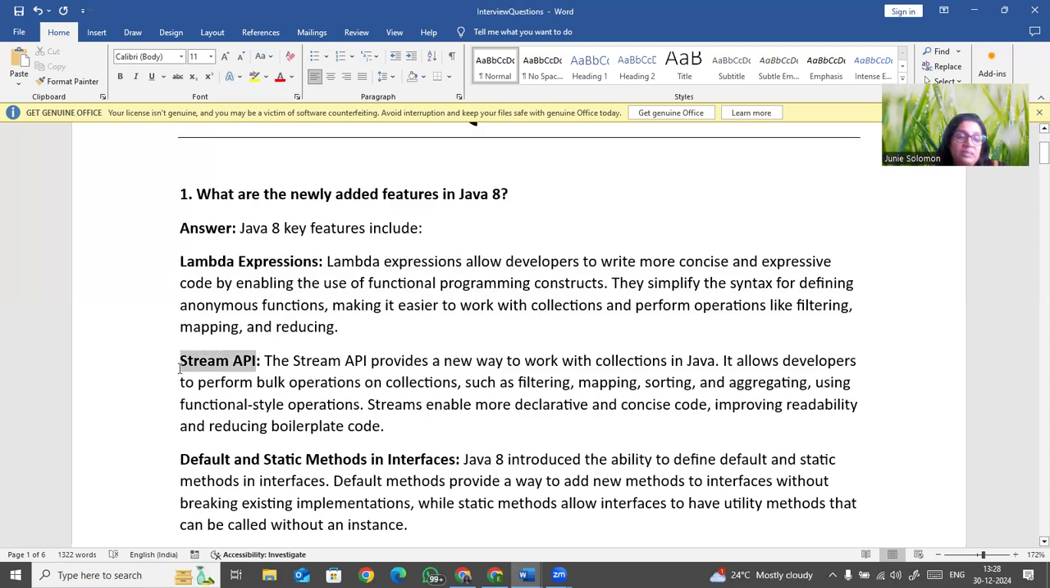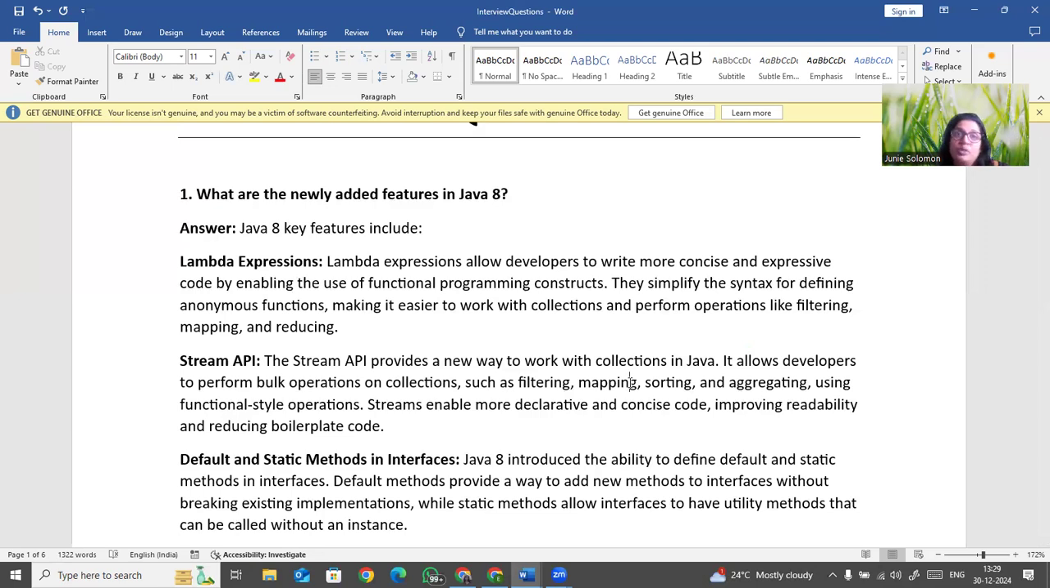Okay, now next is Stream API. API means application programming interface. Stream API is another one which is very widely used in Java 8. It works with collections, a collection being just like an array, but a collection of objects. When you do bulk operations on collections, you can filter, using some methods for filtering. Mapping also you can do, and sorting also you can do.